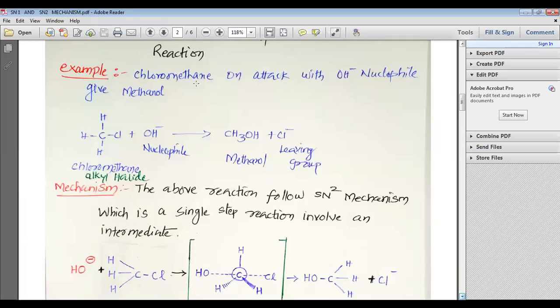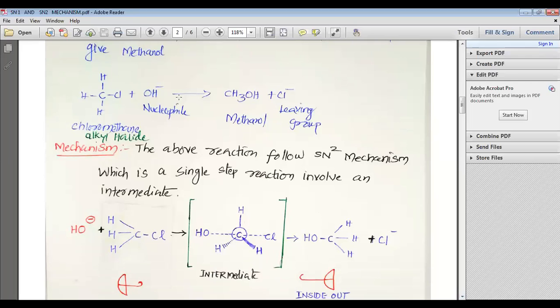Example: chloromethane on attack with OH minus ion nucleophile gives methanol. You can see that we have a chloromethane, which we call alkyl halide. It is attacked by the nucleophile OH minus. We get methanol and the Cl minus, which is a leaving group, which takes both the electrons of this bond and turns out to be Cl minus.